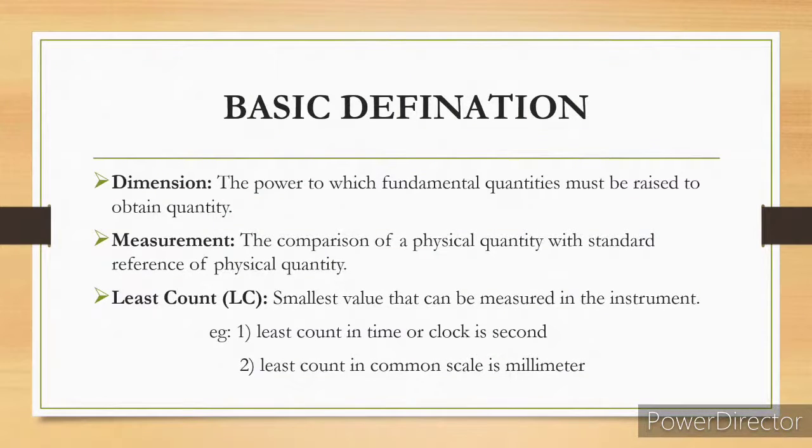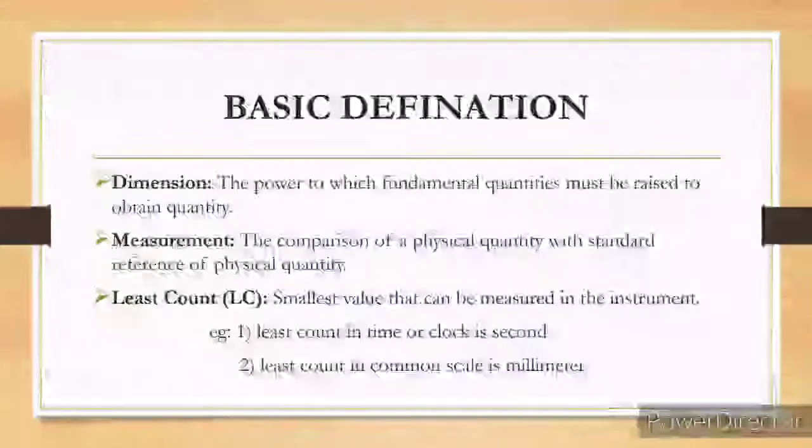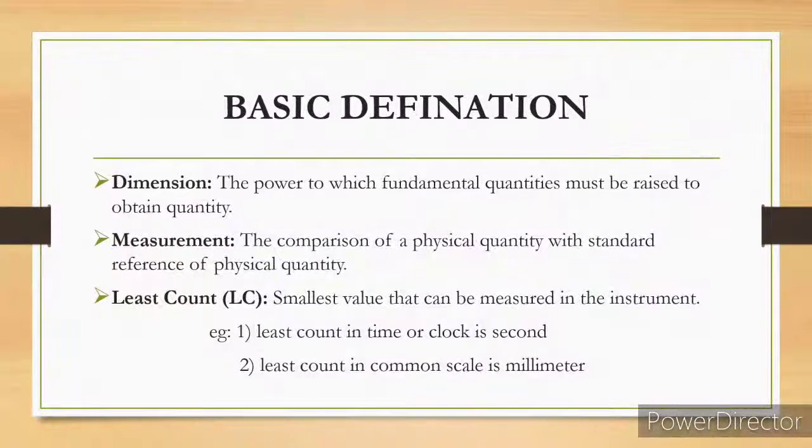Now this is the topic of scalar and vector. So let us look at the basic definitions. First is dimension. Dimension means the powers to which fundamental quantities must be raised to obtain a quantity. For any fundamental quantity, we write it like meter cube, meter square. That is what is meant by dimension.